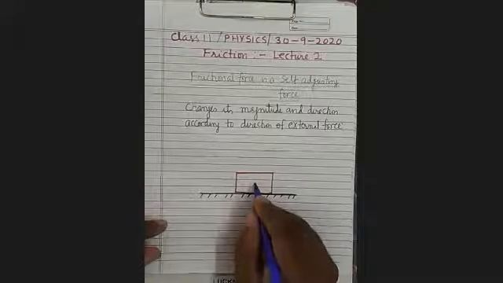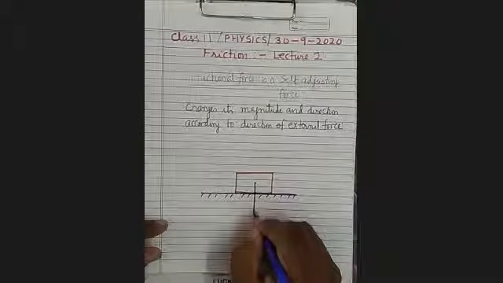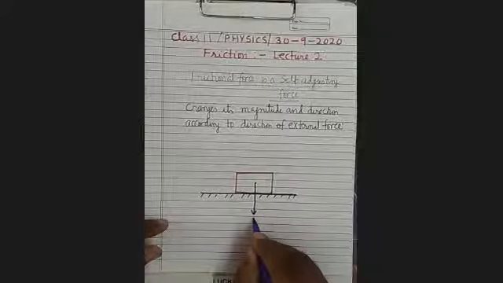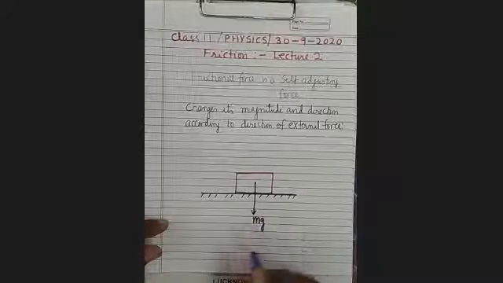Since it is situated here, what will happen? Its mass is m, therefore its weight will act vertically downward. What will be the weight? Weight will be equal to m into g.